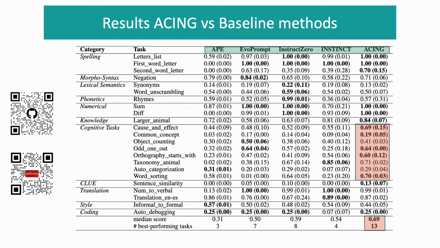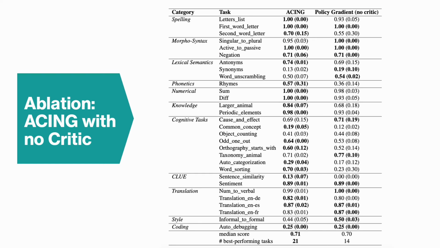If we look closer, ACING performs strongly on tasks involving structure and reasoning, like cause and effect, common concept, and word sorting. Here, we evaluate the importance of the critic network in our Actor-Critic framework as an ablation study. To do this, we compare our full ACING model with a simplified policy gradient version that removes the critic and directly updates the actor from the raw rewards. If we look at the result table on the right, across a wide range of tasks, the full ACING model achieves consistently higher or comparable scores.